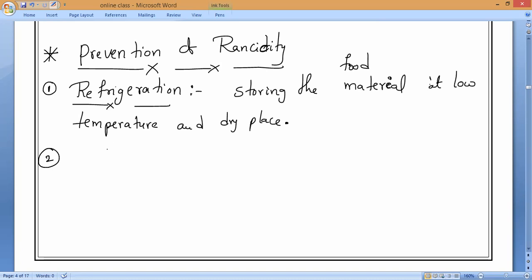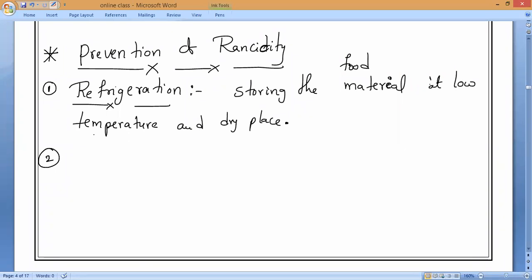Second one. You might notice that some food items have written on them, don't expose to sunlight. Have you noticed it? Don't expose to sunlight, they will write. Have you noticed it or not? Yes, sir.